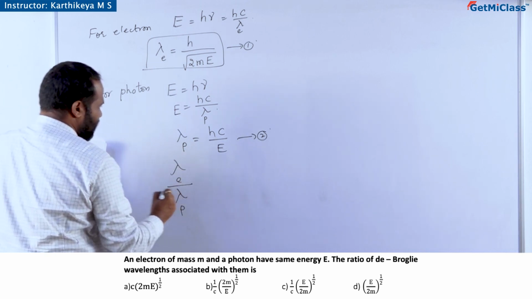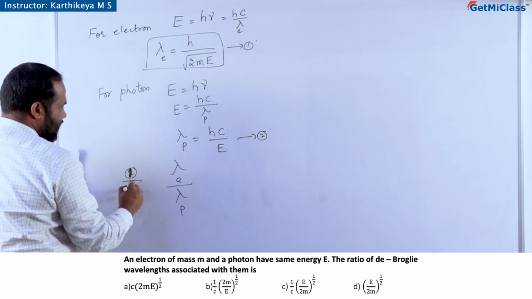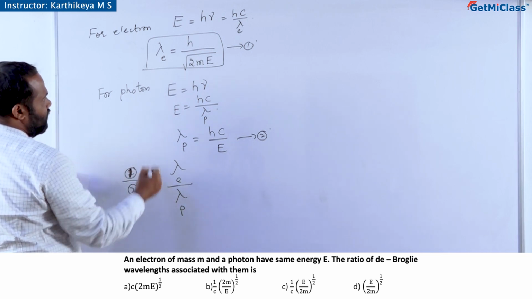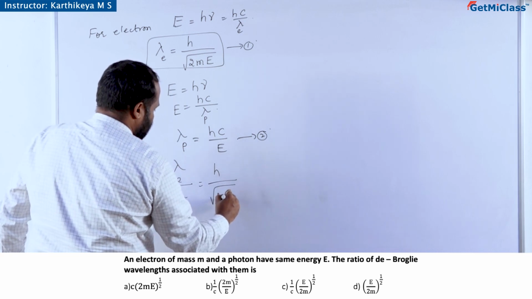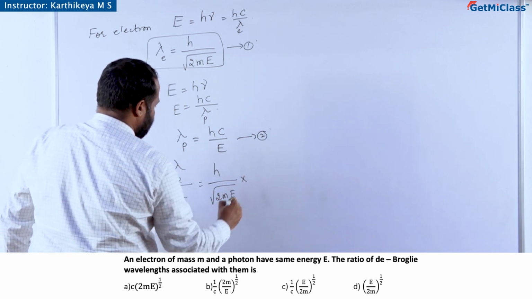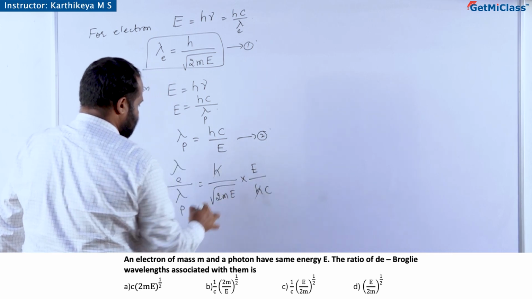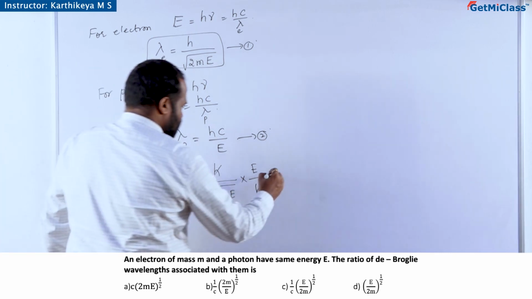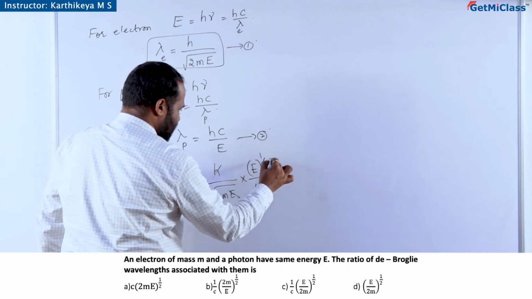Now, we will have to take the ratio of de Broglie wavelengths, that is λ_E by λ_P, that is equation 1 by equation 2. That is h by root of 2mE into E by hc. So, h cancels off, E cancels and this becomes half.